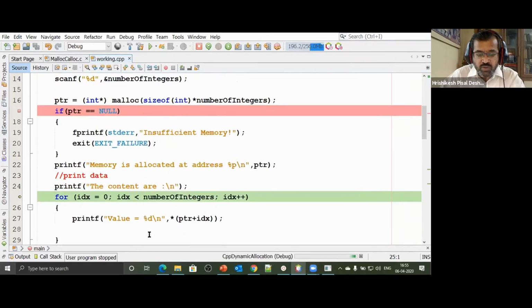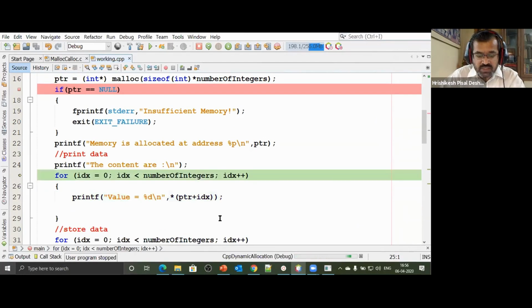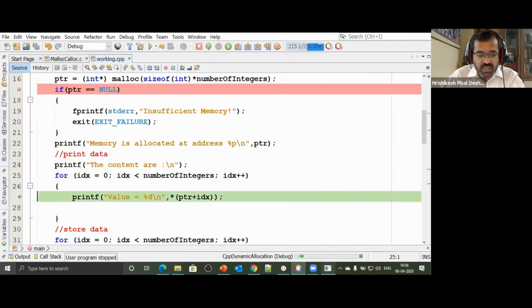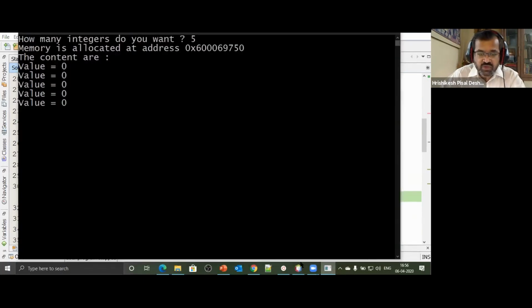And then we plan to print the values which have been stored at the address. I say printf value %d, *(PTR + IDX). Now *(PTR + IDX), okay, and what is the value? It's luckily printing value as 0, and there is no assurance it will give you value 0. There can be some garbage value also that may come in. Here we are lucky to get value as 0.